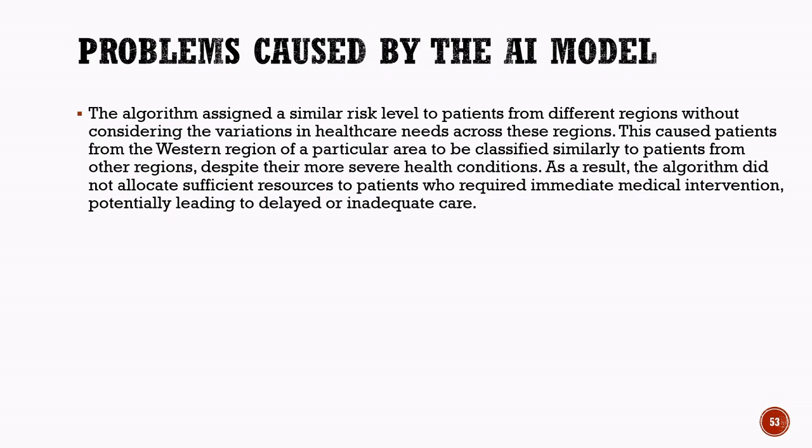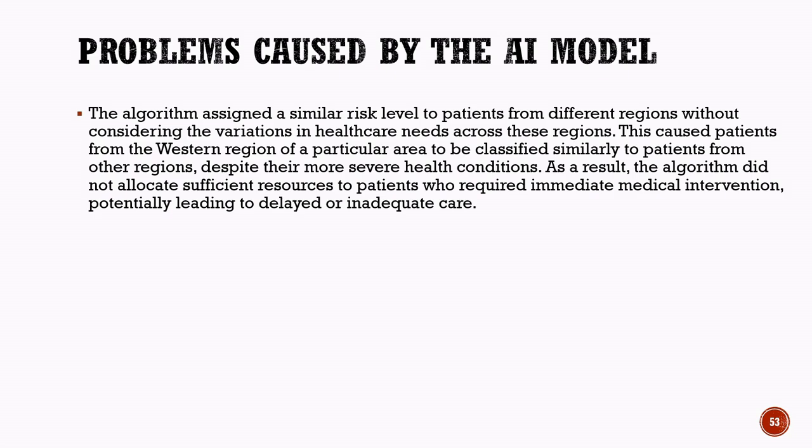Because of this incorrect classification, the AI system failed to allocate enough medical resources to patients who urgently required treatment. As a result, many patients experienced delayed or inadequate healthcare services. This example demonstrates how biased or incomplete data can negatively affect AI predictions and decision-making.